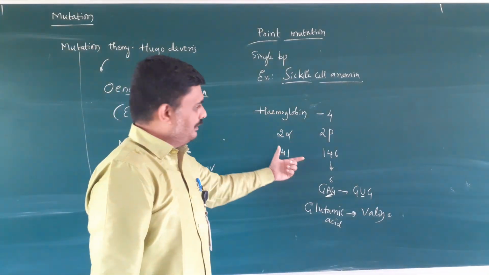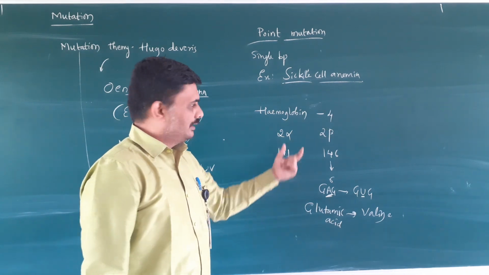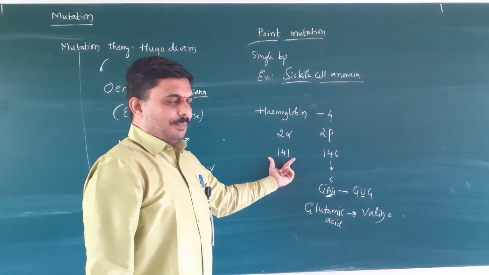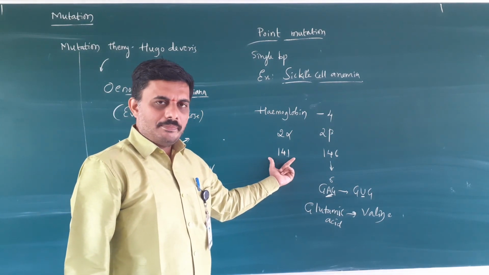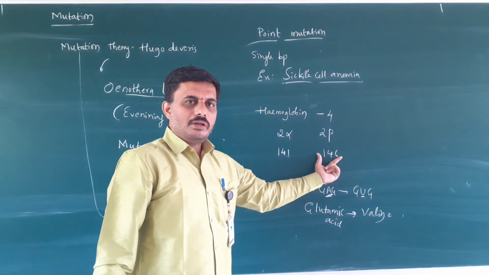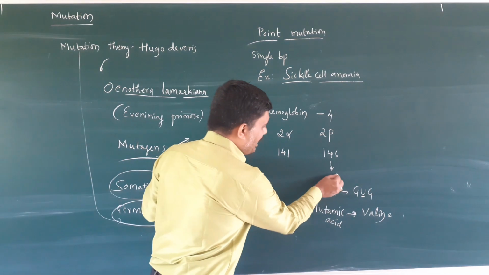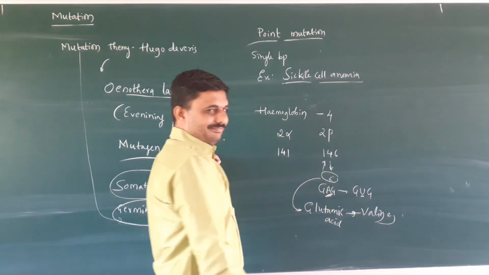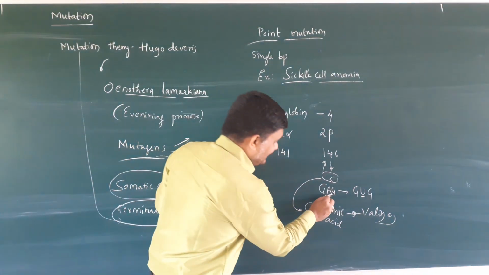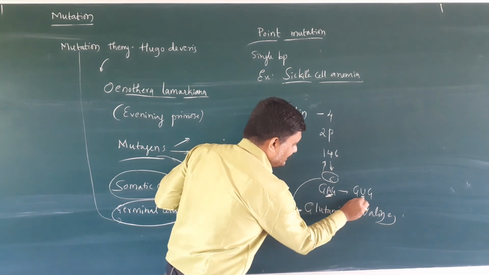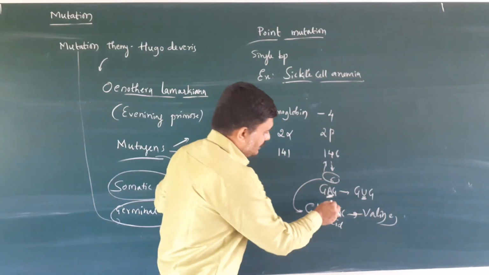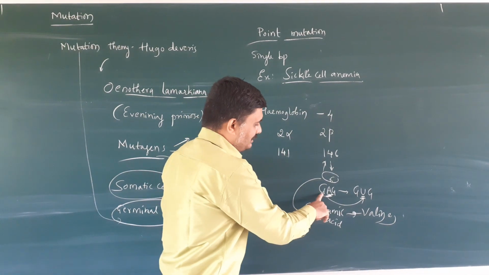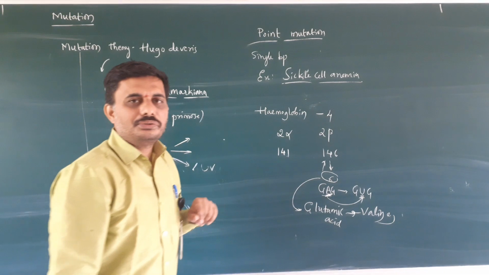The 6th amino acid in the beta chain, glutamic acid, is changed to valine because of the single base change, A replaced by U, meaning GAG converted into GUG.